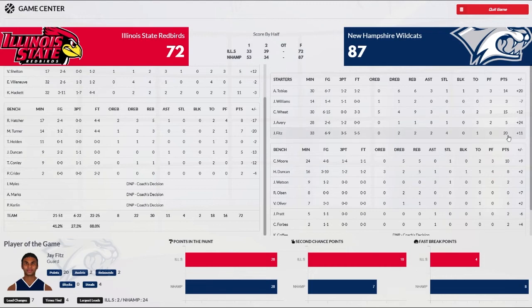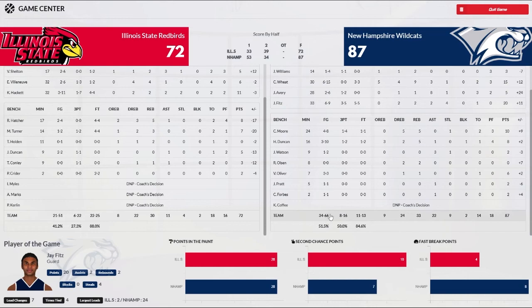For us, Fitz led the way with 20 and 4 steals. Wheat had 15 and 9. Good game there. Tobias had 14 points, 6 rebounds, 3 assists. Avery, 5 points, but 8 assists. Williams didn't play much, only 3 points. Moore, 10 points, 5 rebounds off the bench. Duncan had 8 and 5. Oliver had 6. Watson, Pratt, and Forbes each had 2. Olsen played, didn't score. We shot 51%. We were 50% from behind the charity stripe. 11 of 13 from the line. We turned it over 13 times in the second half, but still managed to hang on.